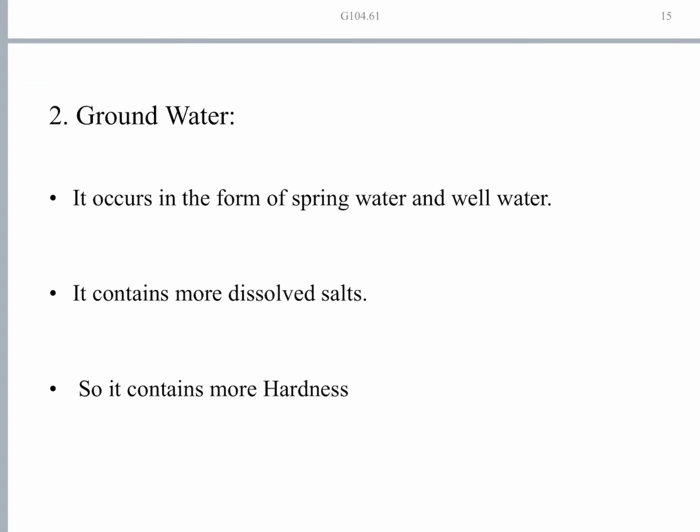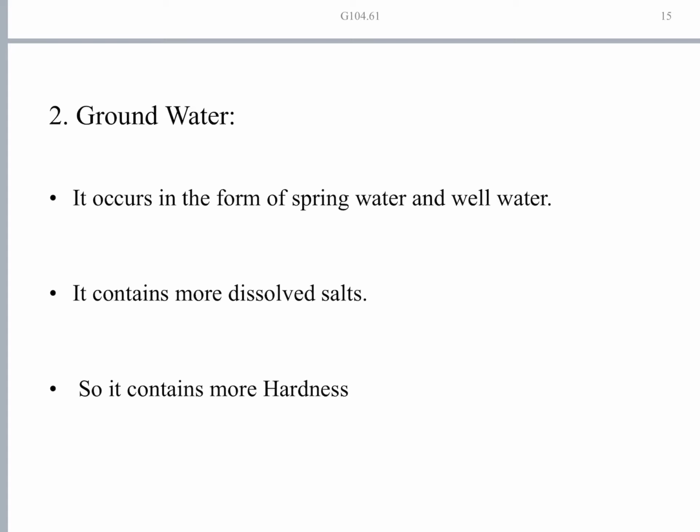Then the second type of water source is groundwater. This occurs in the form of springs, spring water and well water. Spring water means water that comes out naturally from the earth's surface. Groundwater contains lots of dissolved salts.